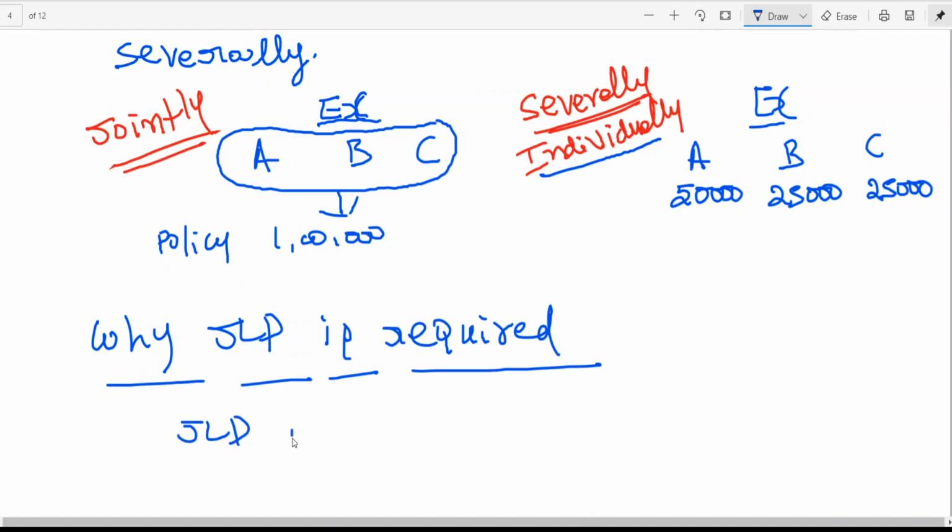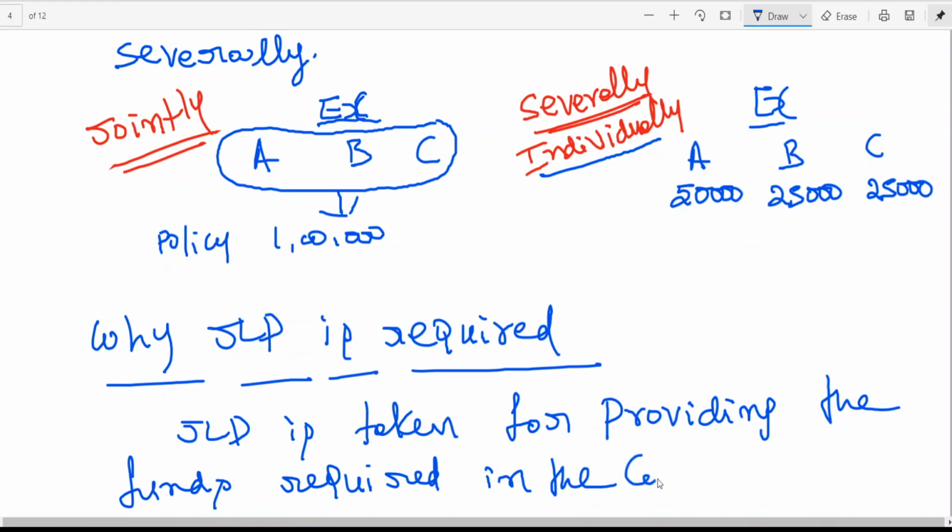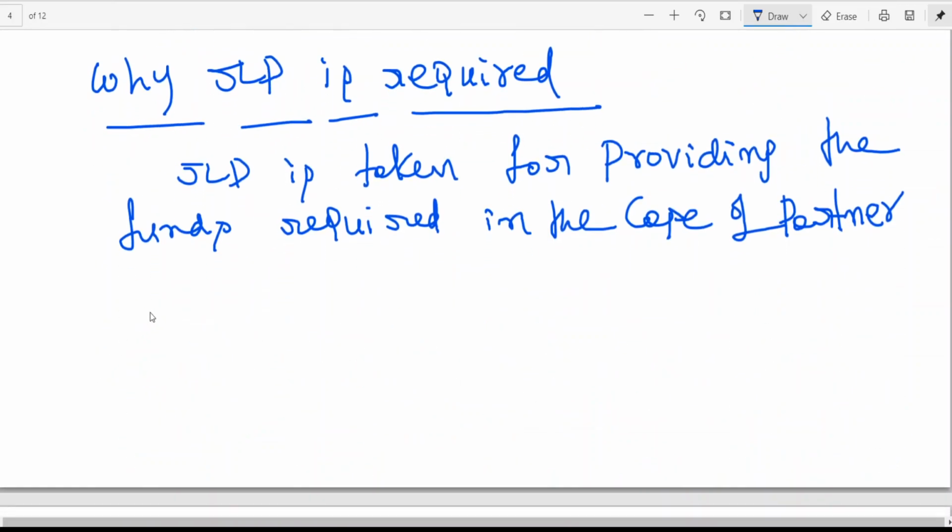JLP is taken for providing the funds required in the case of a partner leaving the firm.